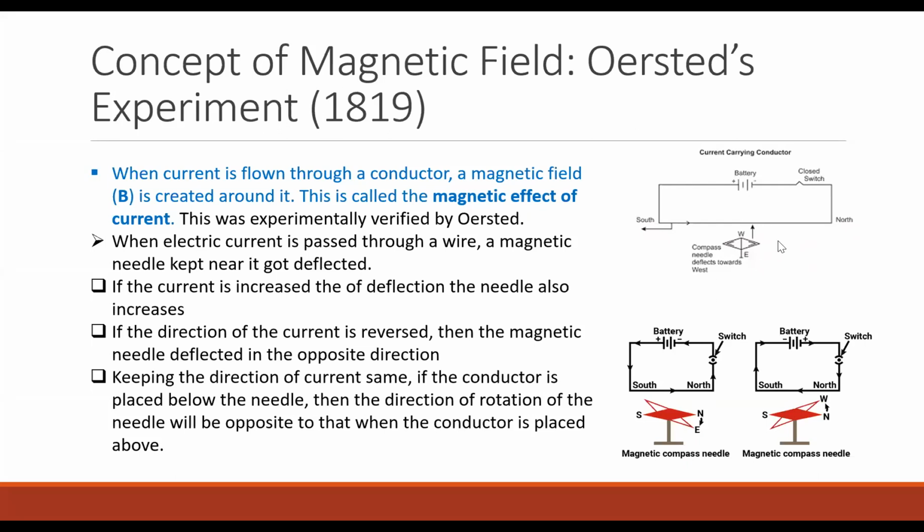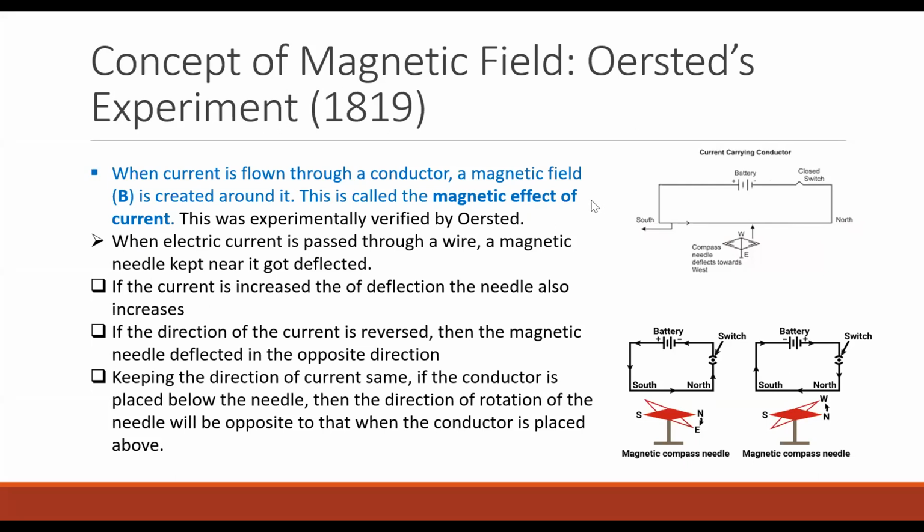What does that show? There is a magnetic field. Yeah, that shows that there is a magnetic field, but there were no bar magnets nearby. So what could have produced that magnetic field? The only chance is the electricity. The electric current that flowed through the conductor must have produced that magnetic field. And this property is called the magnetic effect of current.